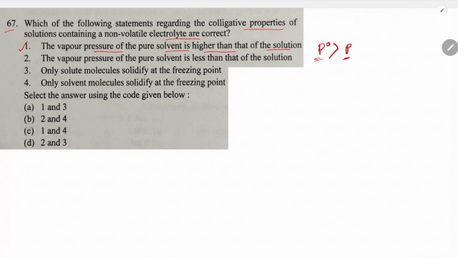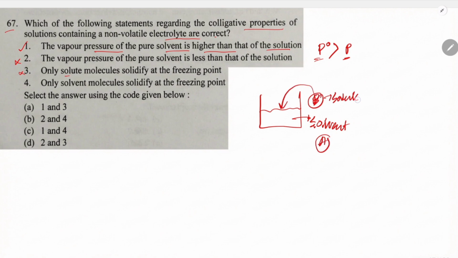That is a true statement. The vapor pressure of the pure solvent is less than that of the solution, that is not a correct one. Only solid molecules solidify at the freezing point. Only solid molecules, this is not a right statement. So suppose this is a pure solvent A. When we add B externally, this is the solute.